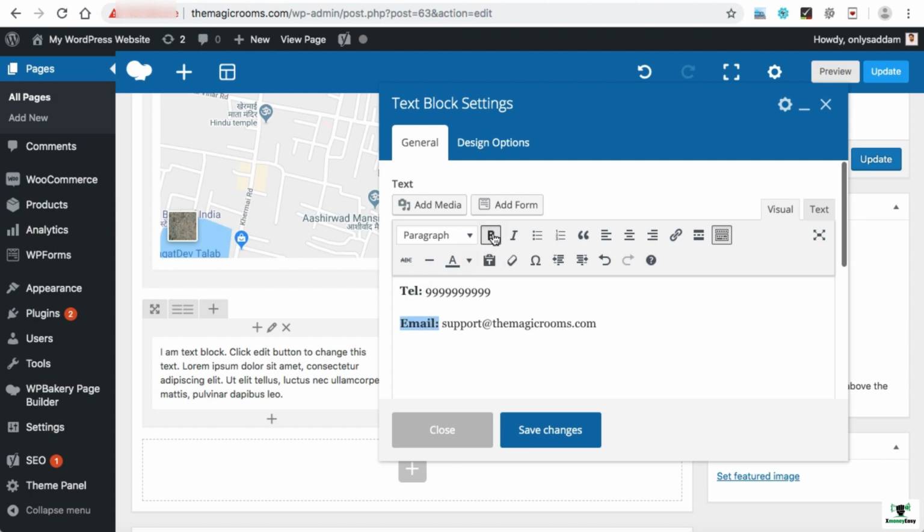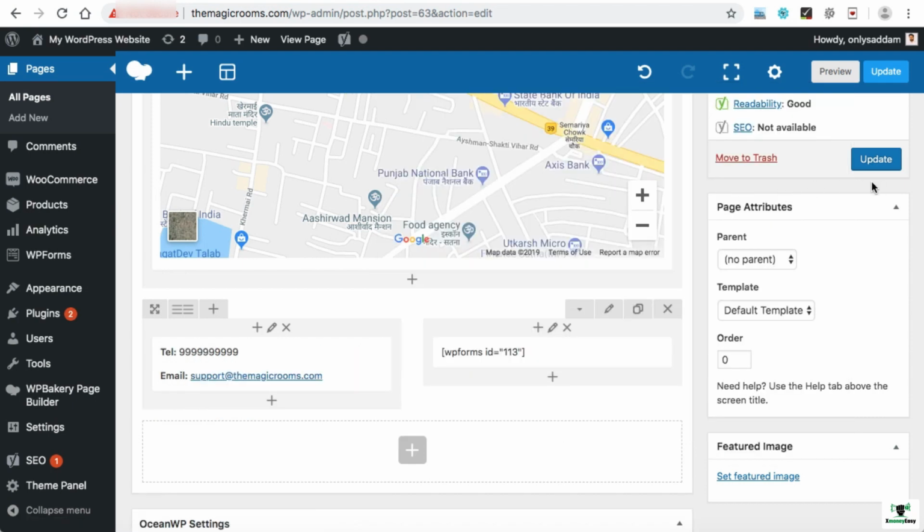If you want to make this email address clickable, just select it. Here you can see this icon, insert or edit link. Click on it and then apply. Now save it. Now click on update. So that's all you had to do from the backend panel.